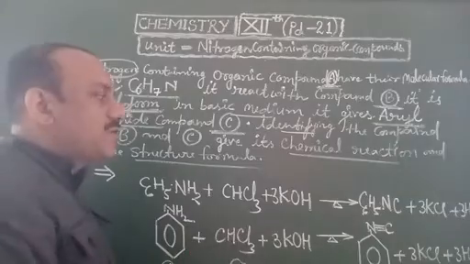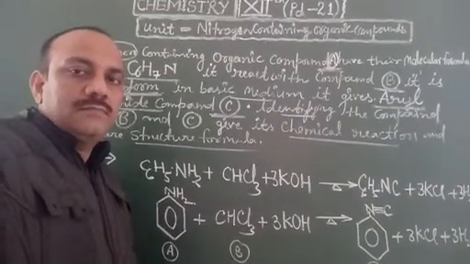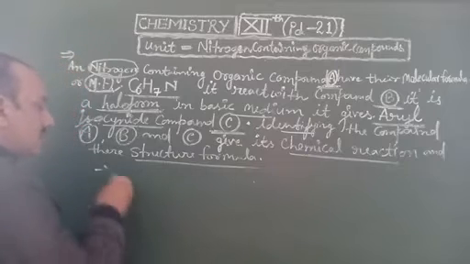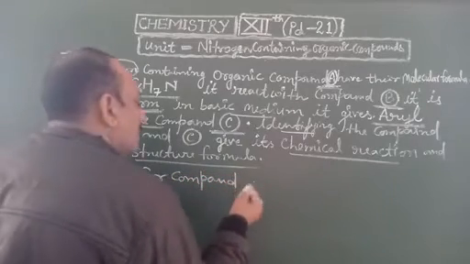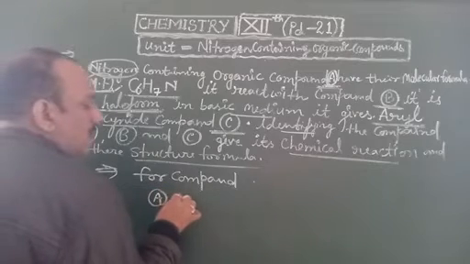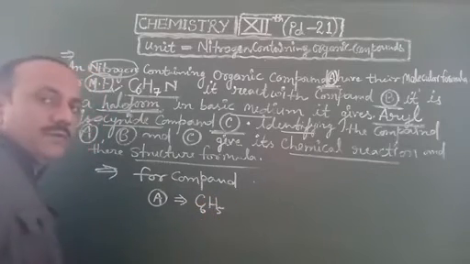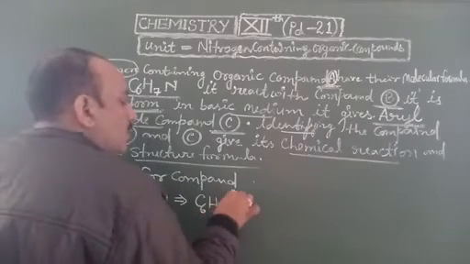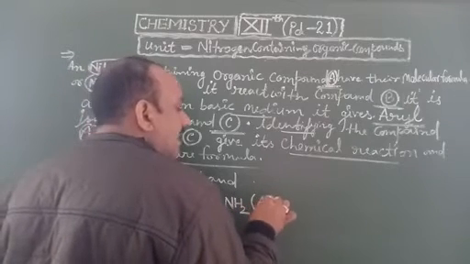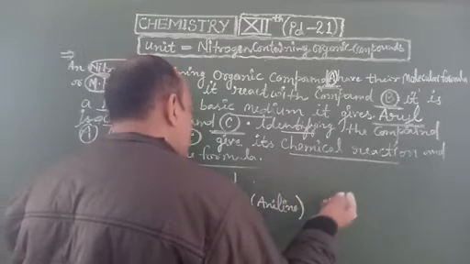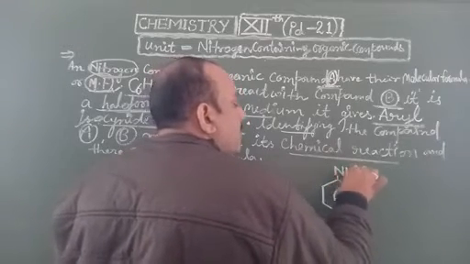Their names and structural formulas are given as follows. For compound A, C6H5NH2, it is known as aniline, and its structural formula is C6H5NH2.